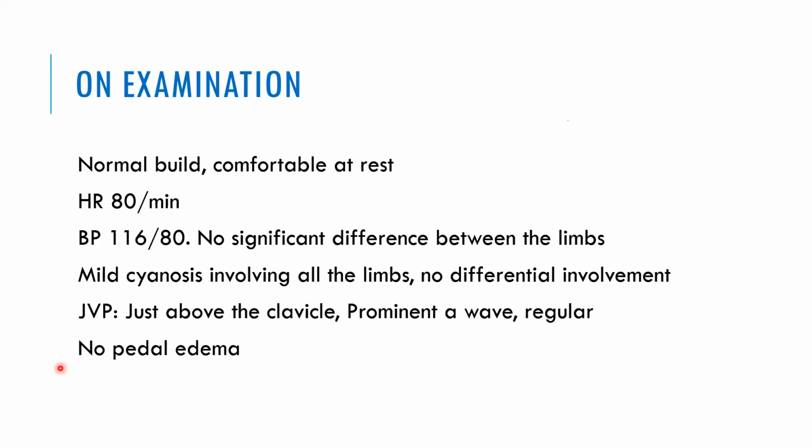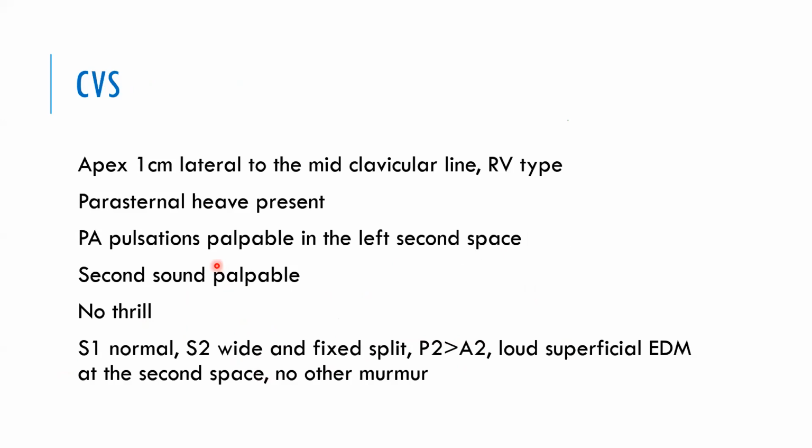Now, on examination, it was a normal build, comfortable at rest, heart rate 80 per minute, BP 116 by 80, no significant difference between the limbs, mild cyanosis involving all the limbs, no differential involvement. JVP was seen just above the clavicle, prominent A waves were seen, it was regular, there was no pedal edema. Now, cardiovascular examination, the apex was 1 centimeter lateral to the mid-clavicular line, RV type, parasternal heave present.